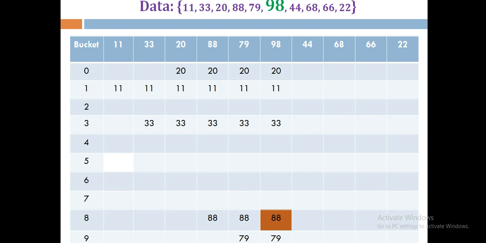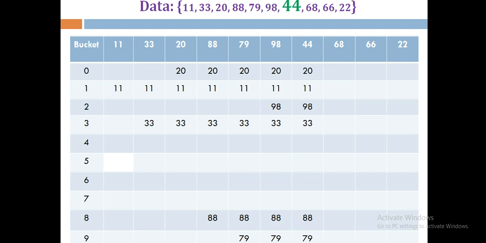Then we'll move down again. We'll check for 1. 1 is also not empty. The location 1 is also not empty. Then we'll find the next empty location as 2, and you can see that at the next empty location we have placed our 98 in the hash table.